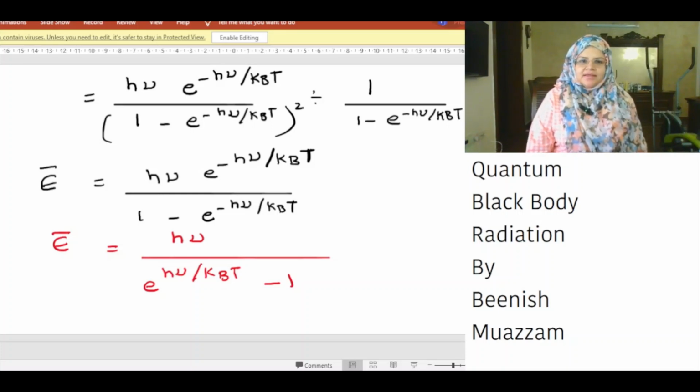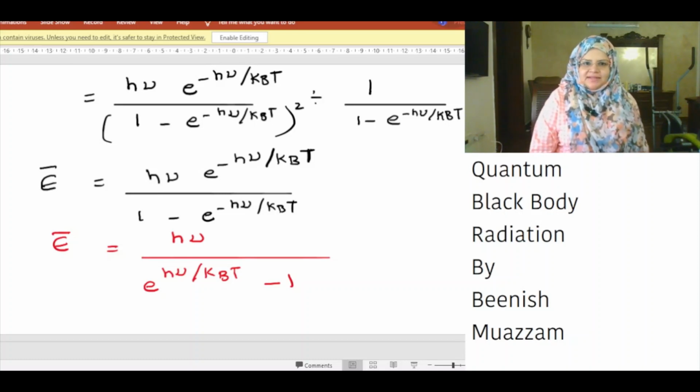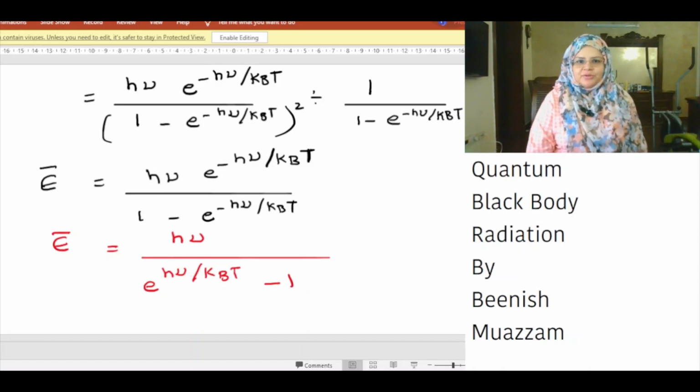E bar is equal to the numerator, that is h nu multiplied by exponential minus h nu over k_B T divided by [1 minus exponential minus h nu over k_B T], divided by the denominator, that is 1 over 1 minus exponential minus h nu over k_B T.